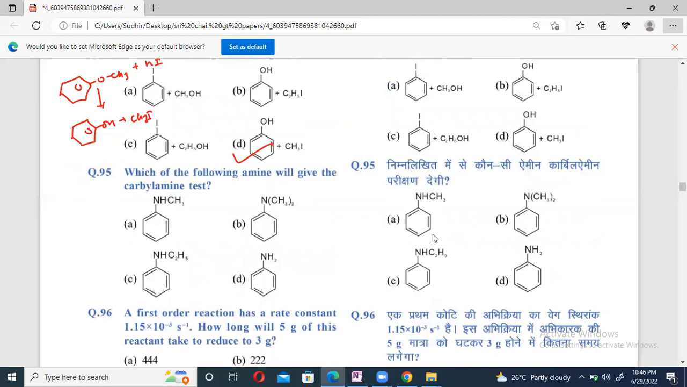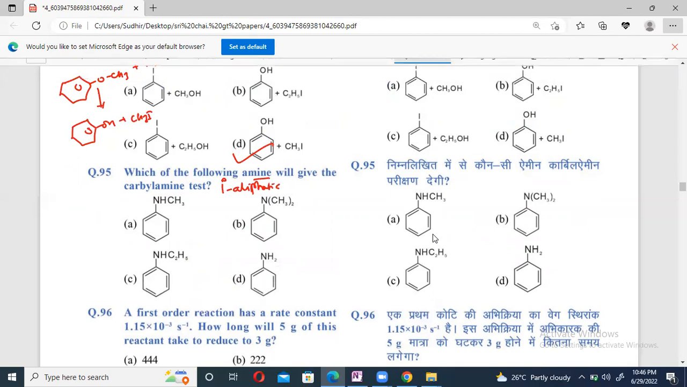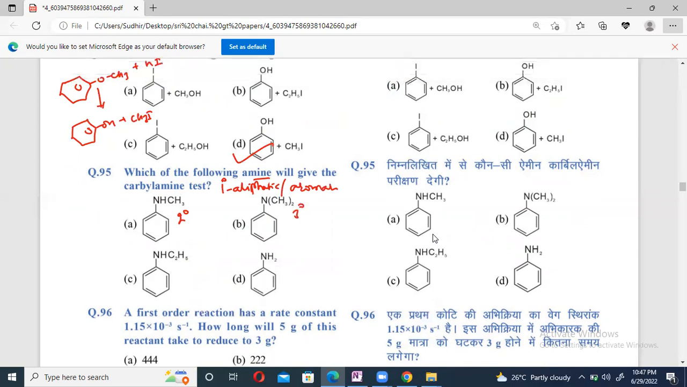95. Which of the following amine will give carbylamine test? It is a primary aliphatic or aromatic amine that can give it. So this is a 2-degree amine, 3-degree amine, 2-degree amine, 1-degree. Option D is correct.